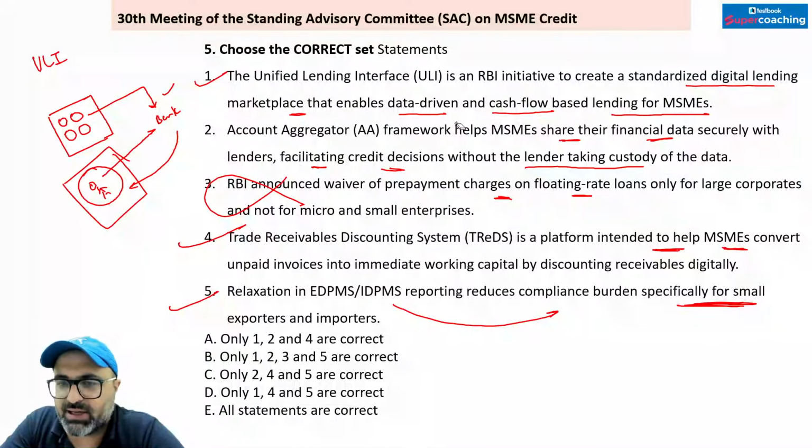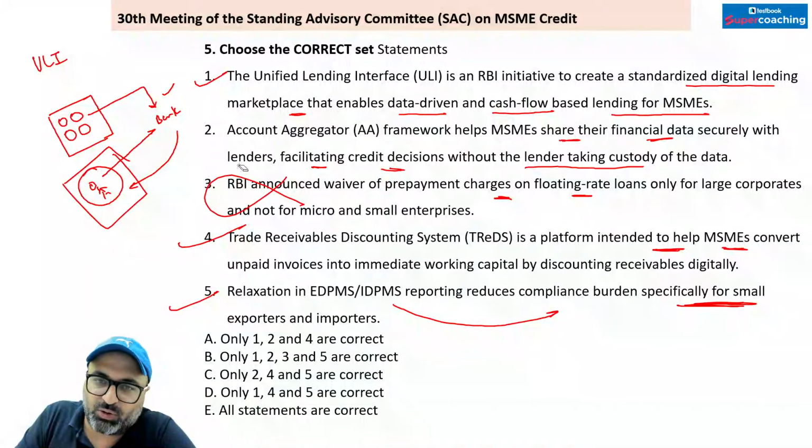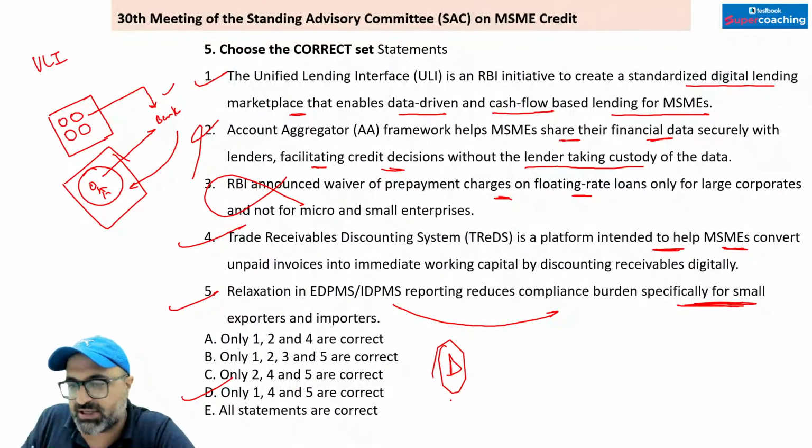Account aggregator क्या है सर? वो enable करता है controlled, consent based sharing of financial data from data providers like banks, NBFCs to the data users. So account aggregator system है जो आपको data sharing करता है, और वो जो data sharing है वो आपके customer के consent पे की जाती है. So it's not without holding. So this is wrong. Answer is going to be 1, 4 and 5. So which means D option is the correct answer. ठीक है जी. Second option is wrong.